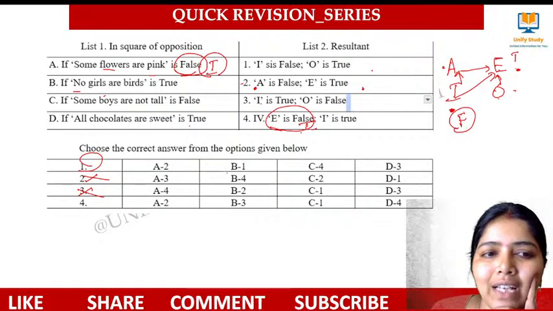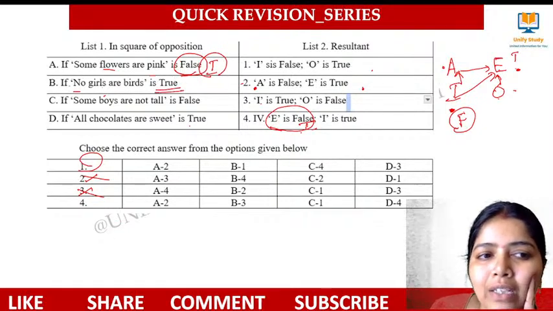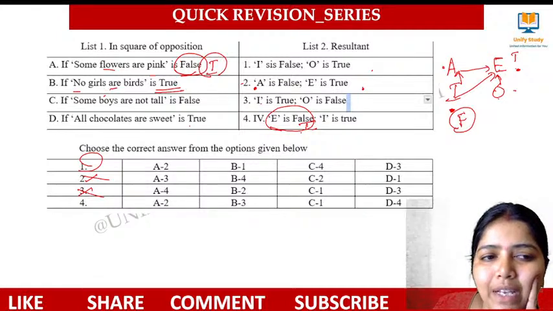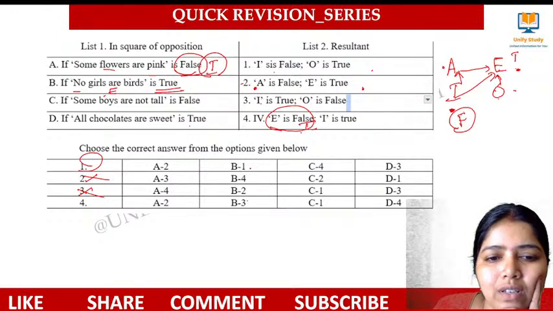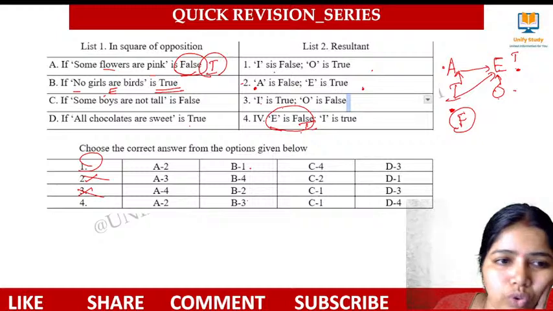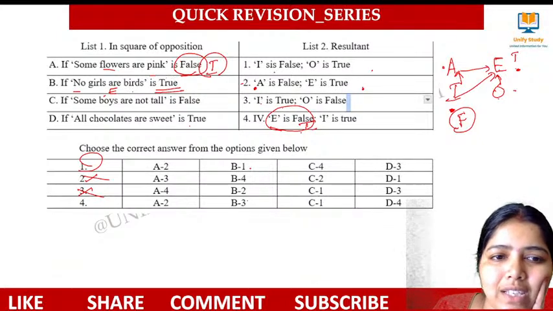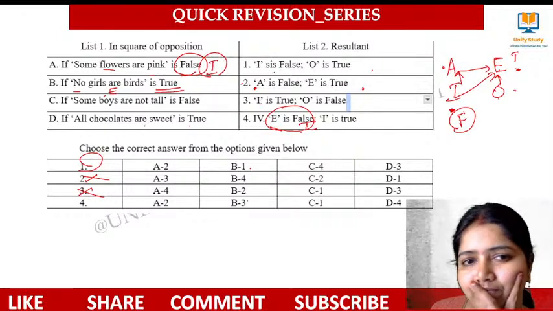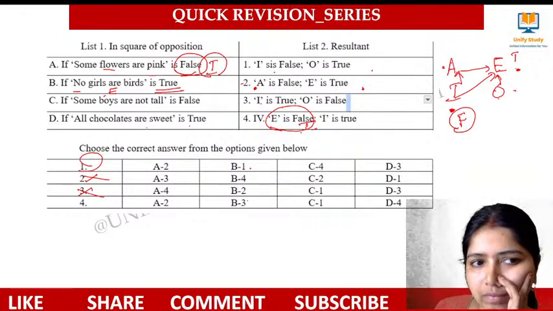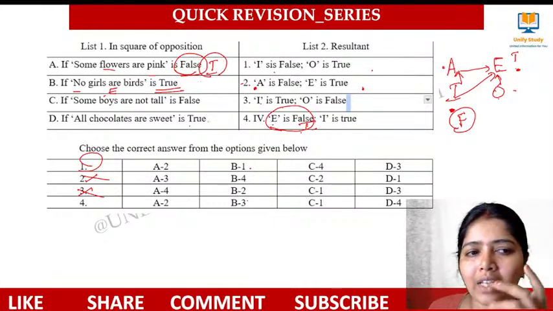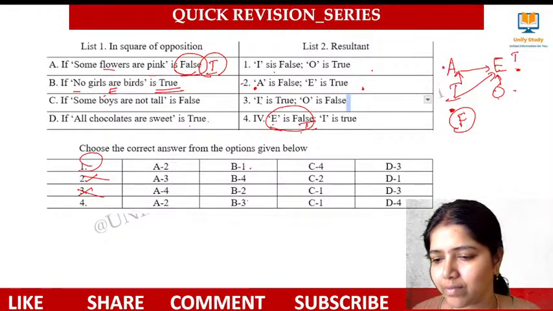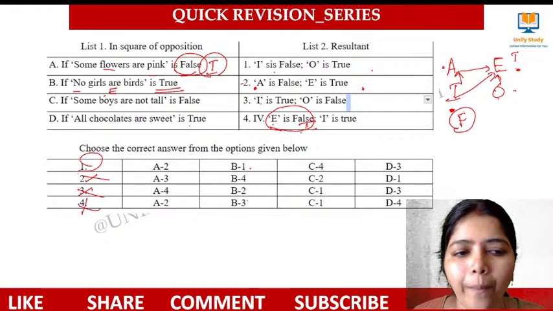Okay. Yes, check for B. What type of sentence is it? This is an E-type sentence. If the E-type sentence is true, they have given options 1 and 3. What is 1? I is false. What is 3? I is true. If the E-type sentence is said to be true, what will be the I? I should be false. Okay, clear? Yes, this will definitely not come. Yes, the right answer is option number 1.